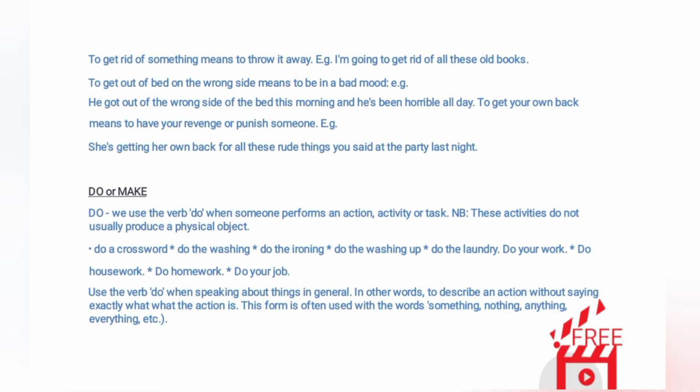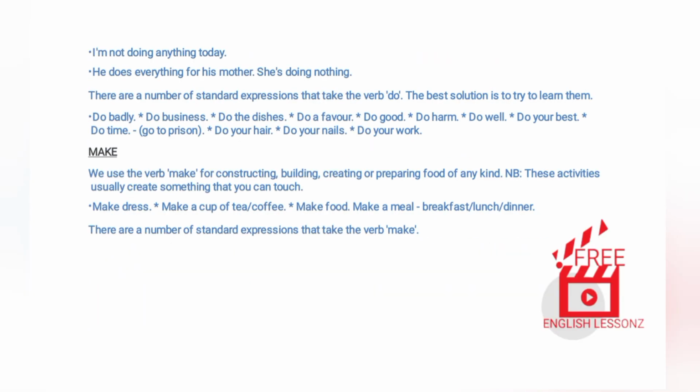Use the verb do when speaking about things in general. In other words, to describe an action without saying exactly what the action is. This form is often used with the words something, nothing, anything, everything, etc. Examples. I'm not doing anything today. He does everything for his mother. She's doing nothing.